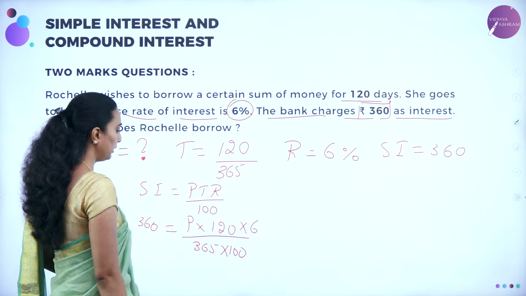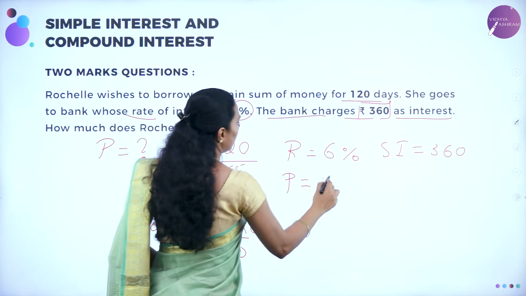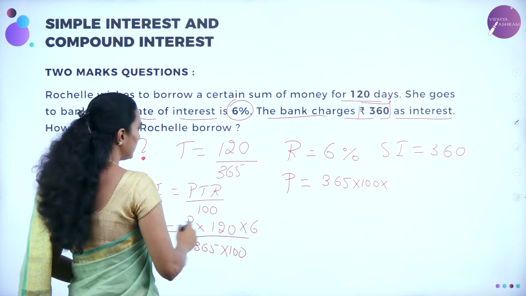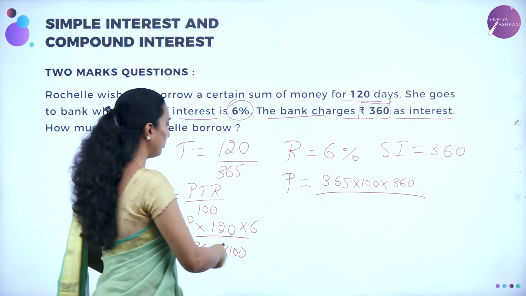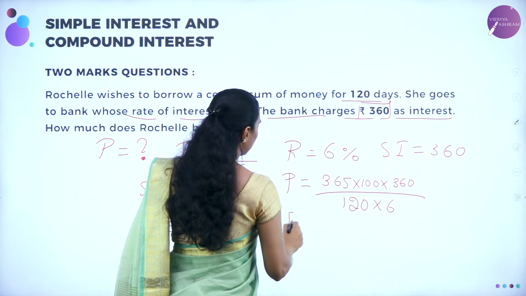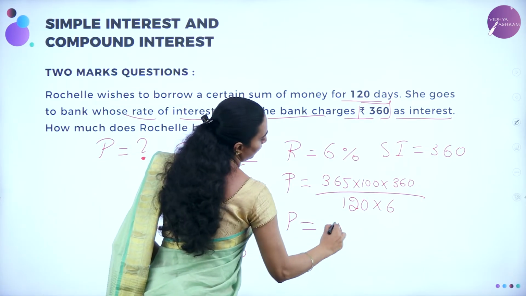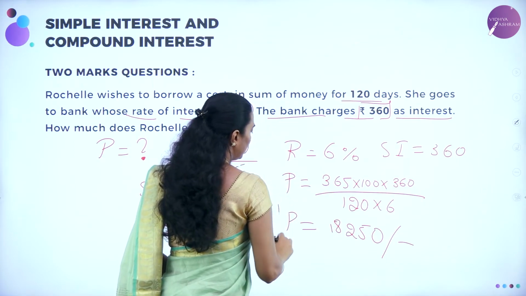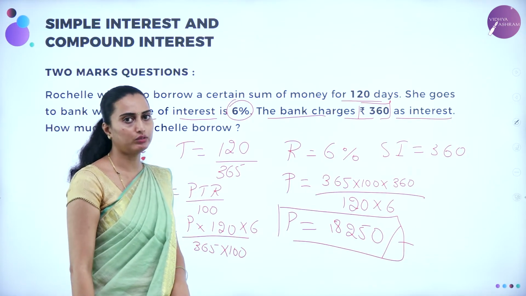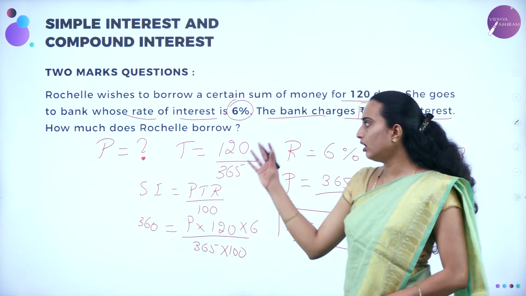Now let me cross multiply. What are you going to get? P will be equal to 365 into 100 into 360 divided by the numerator, 120 into 6. So the principal amount will be equal to 18,250 rupees. 18,250 rupees is the principal amount she invested. Okay, I think you understood how to solve this problem by using the formula.